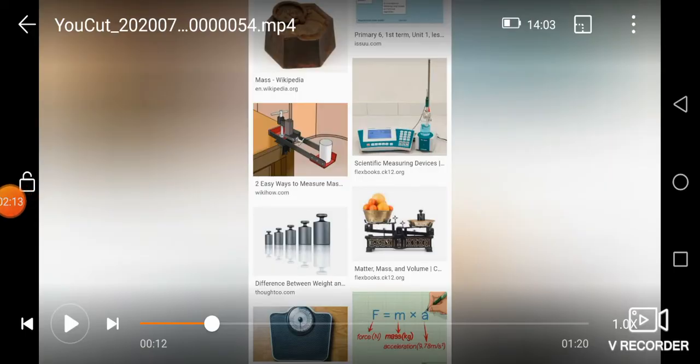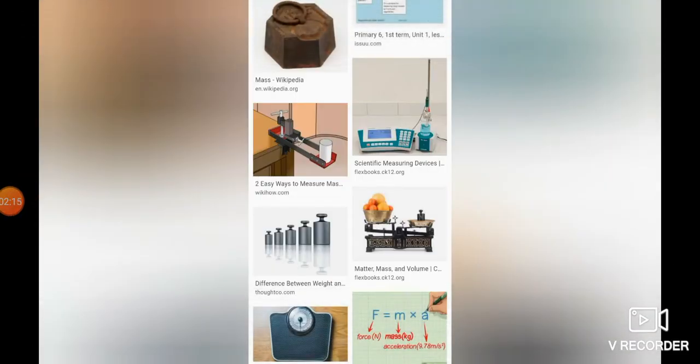Next, see the picture. In this picture, there are different kinds of weighing machines. Suppose the person has a small object like tomatoes. In such a case, they use the general balance, that is the physical balance.